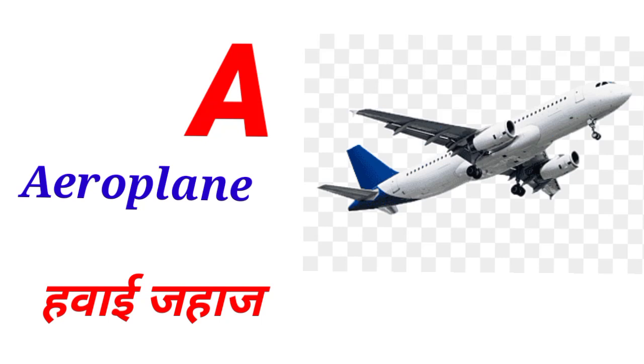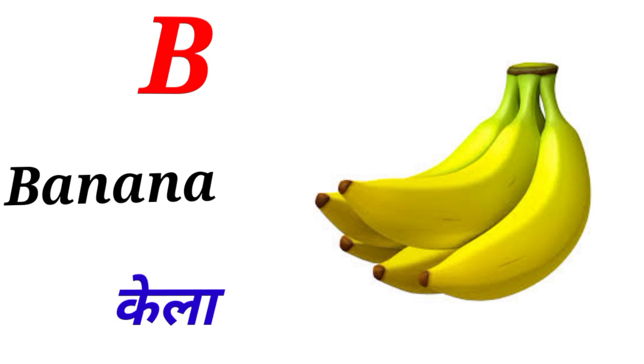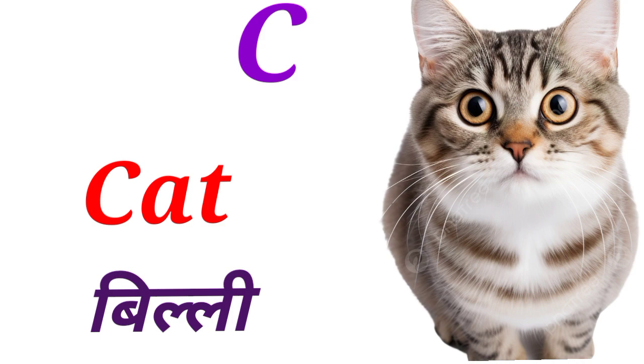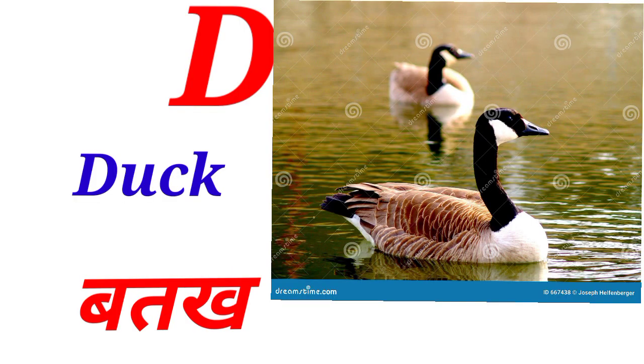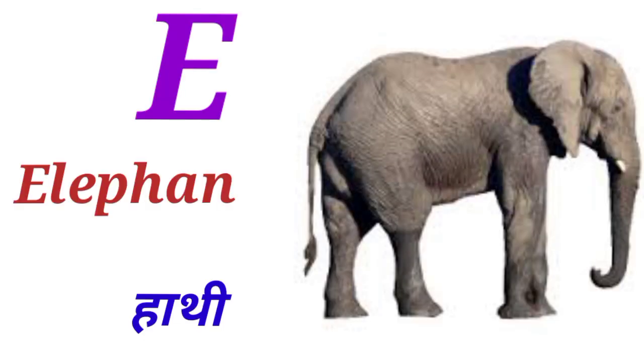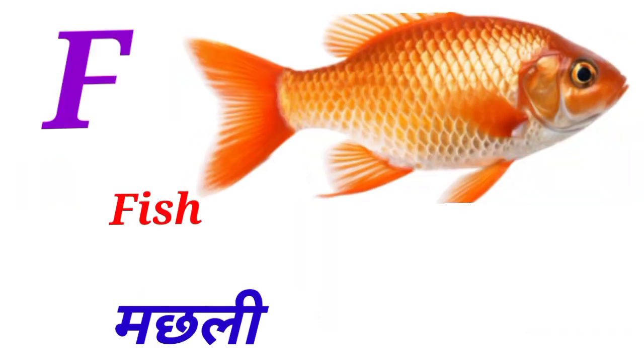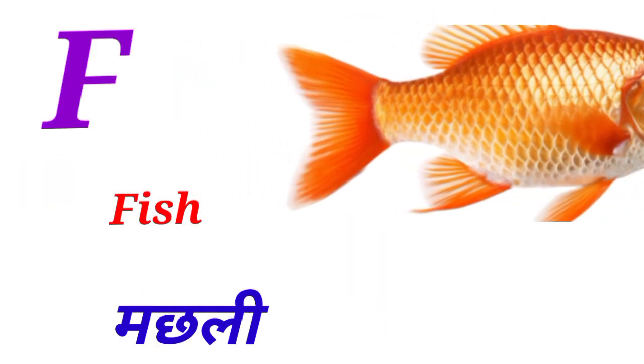Capital letter A for aeroplane means हवाई जहाज. B for banana means केला. C for cat means बिल्ली. D for duck means बतख. E for elephant means हाथी. F for fish means मछली.